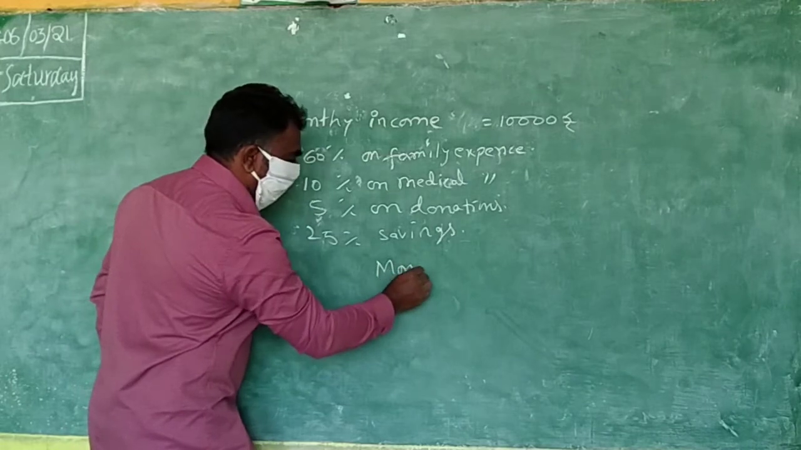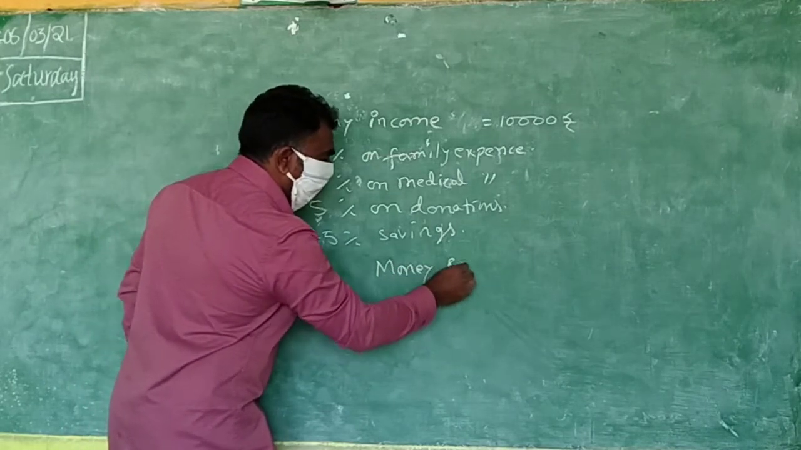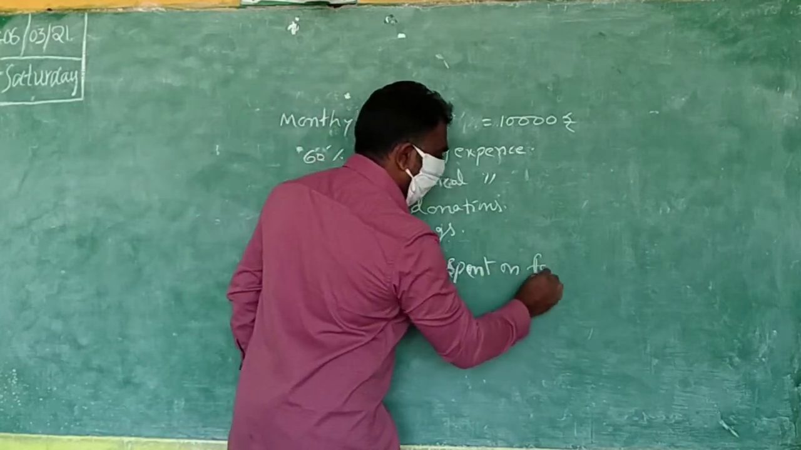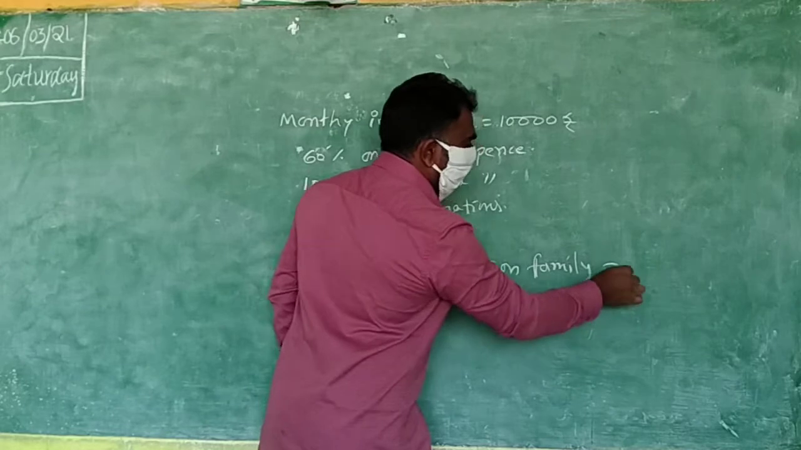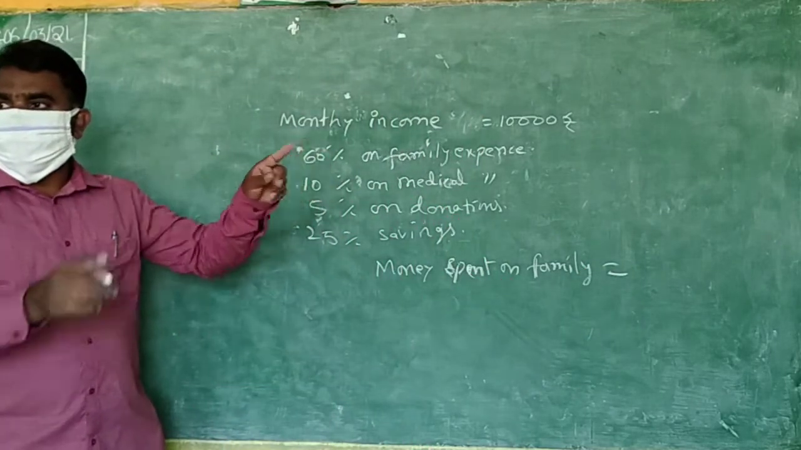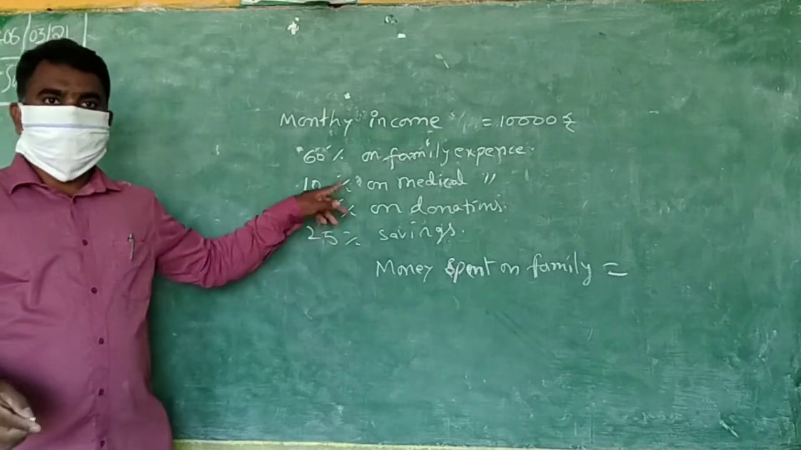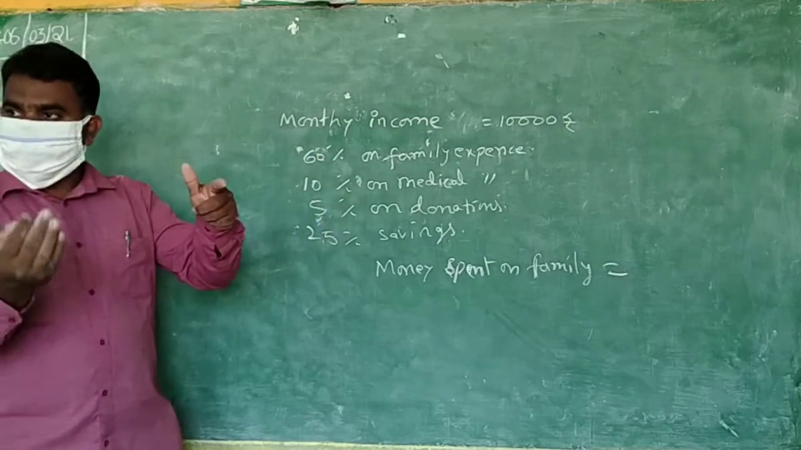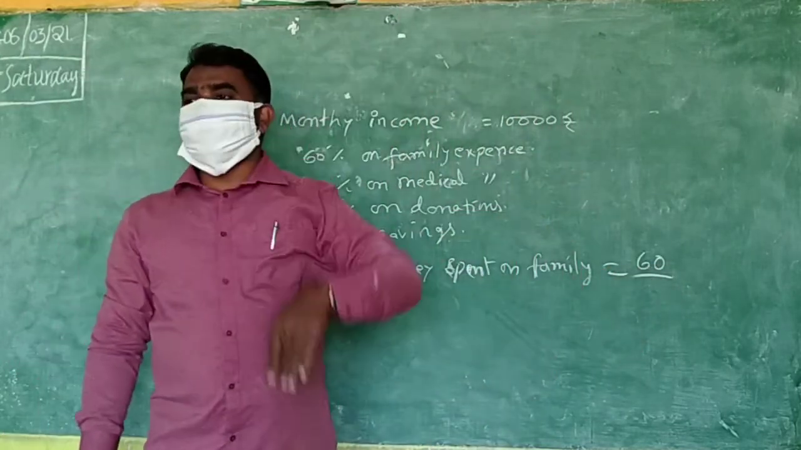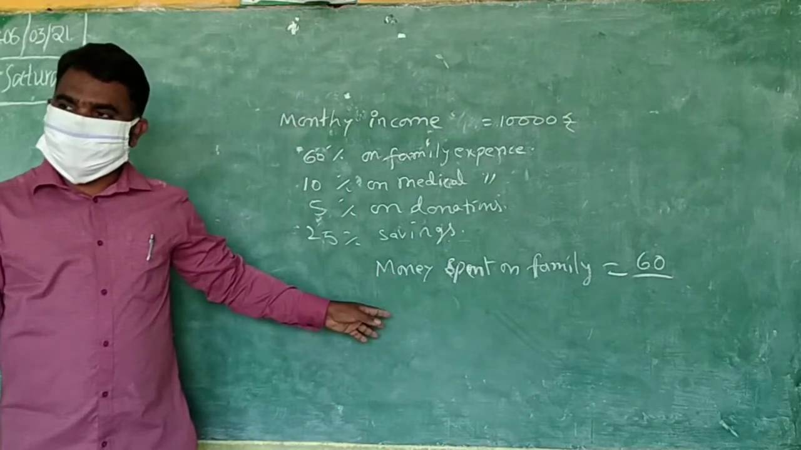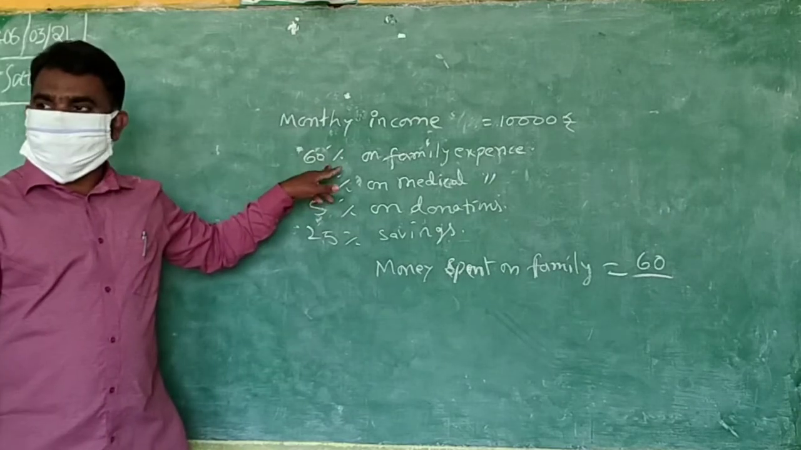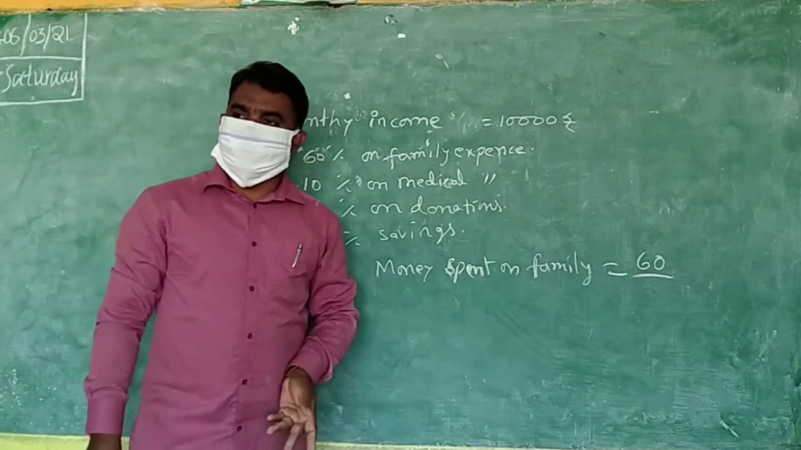I am writing here. Number means money. Money spent on each, one by one. Family. Money spent on family. How do you find it? I said the method. Do you know? 60%. How do you find the number? What did you say? 60% means 60. Finding percentage, that is the formula. Here you are not finding percentage, you are finding the number. Percentage is given. Number you are finding. That is the same formula.